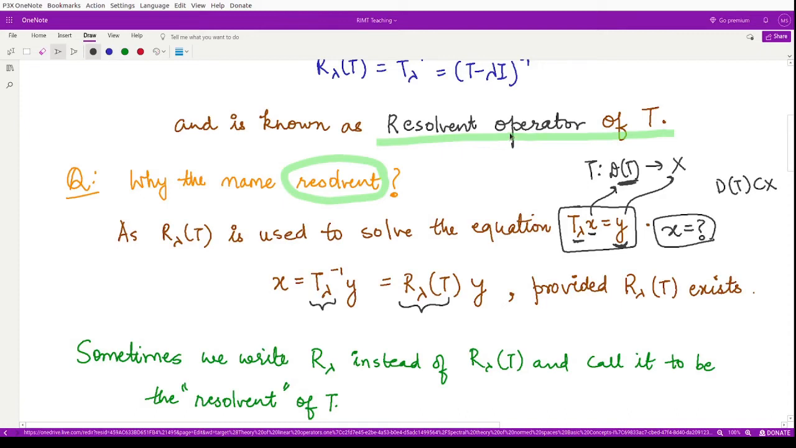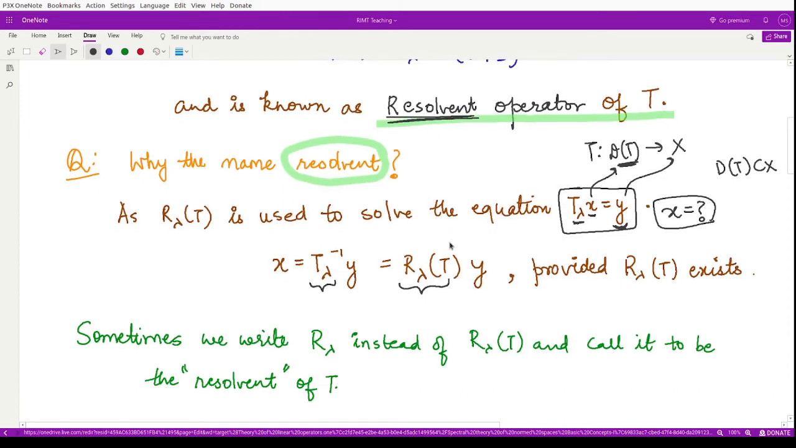So in short, sometimes we also use only the word resolvent here. So instead of saying resolvent operator, we say resolvent of T, and instead of writing R lambda T, it is obvious that R lambda T is the inverse operator to T lambda. So therefore sometimes in short we write R lambda instead of R lambda T.